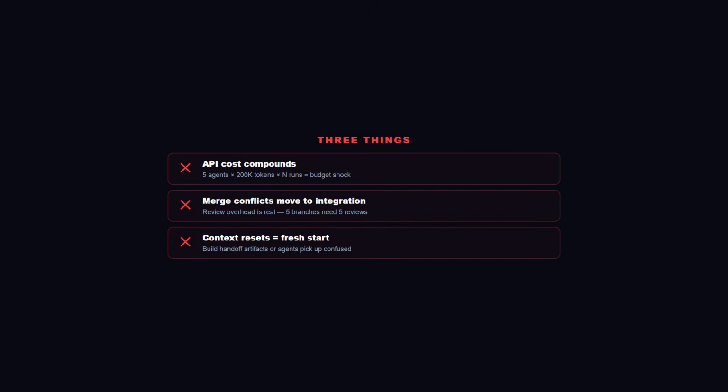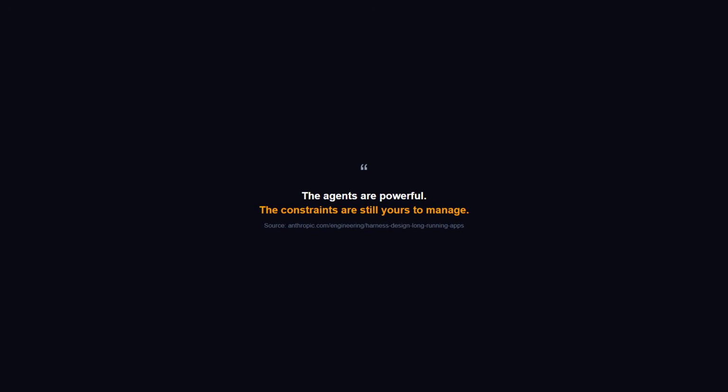Review overhead is real. Third, context resets between sessions means your teammates start fresh. Persistent identity doesn't mean persistent knowledge. Build handoff artifacts into every task, a structured summary of what was done and what's outstanding, or the next agent picks up confused. The curriculum calls this structured handoff artifacts. Anthropic calls it context reset with structured state. Both are the same pattern. Know the limits. Work within them. The agents are powerful. The constraints are still yours to manage.